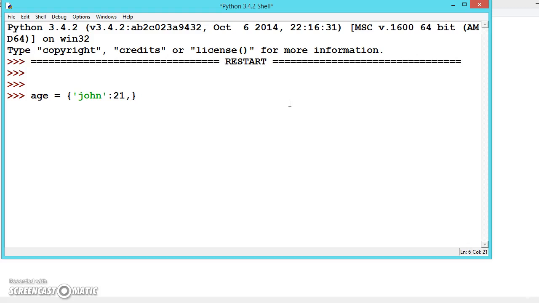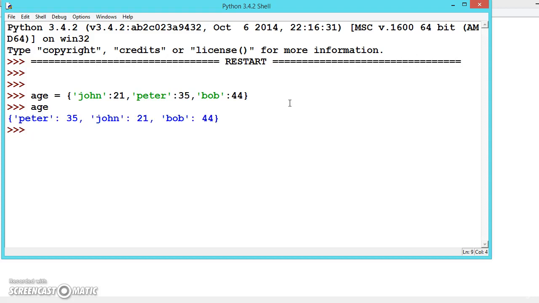We can say Peter is equal to 35, and Bob is equal to 44. So we have created a dictionary. Dictionary stores keys and values.